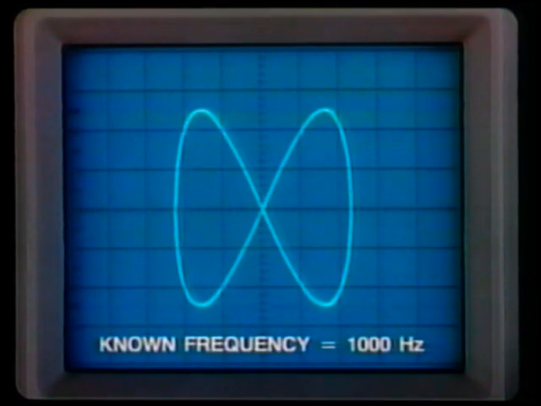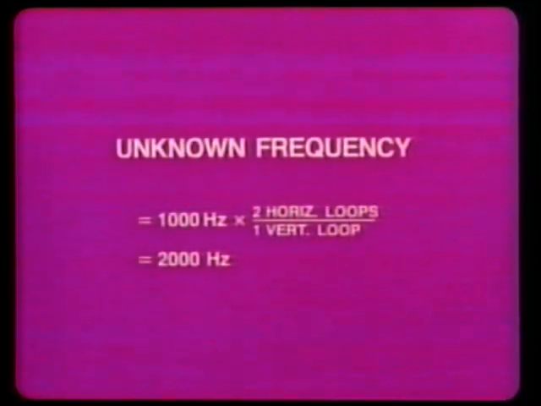Now, the known frequency is 1000 hertz. What is the unknown frequency? The unknown frequency equals 1000 hertz, which is the known frequency, times the ratio of 2 horizontal loops divided by 1 vertical loop. The answer is 2000 hertz.